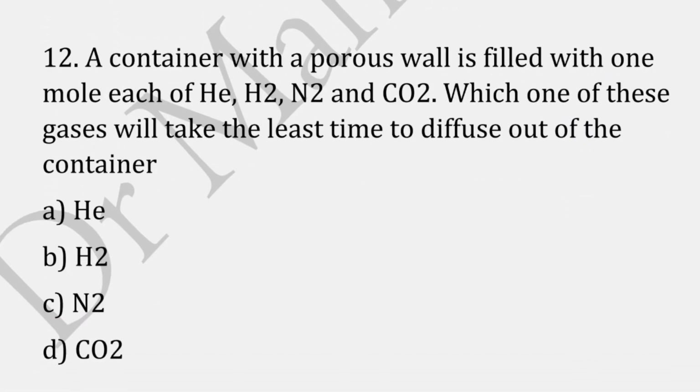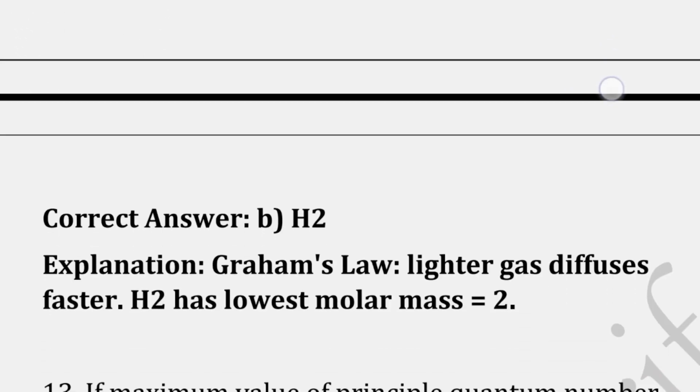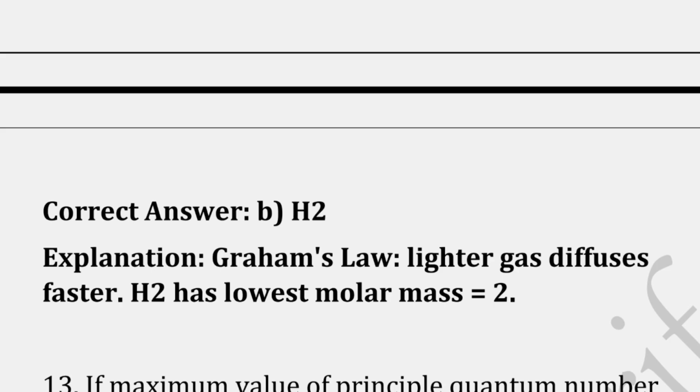A container with porous wall is filled with 1 mole each of helium, hydrogen, nitrogen and carbon dioxide. Which one of these gases takes the least time to diffuse out of the container? Correct answer is option B, that is H2, because according to Graham's law, lighter gas diffuses faster. And H2 has the lowest molar mass, that is 2.